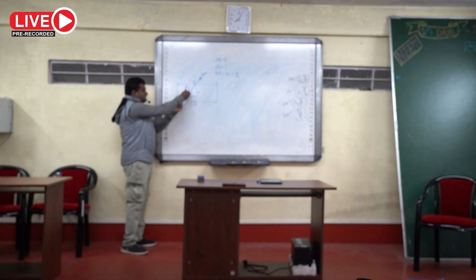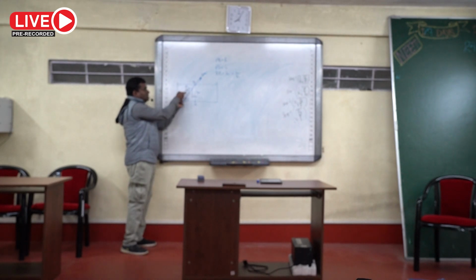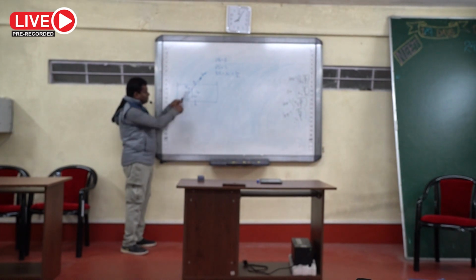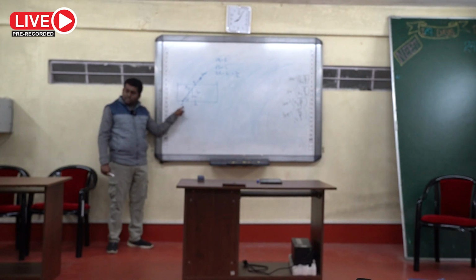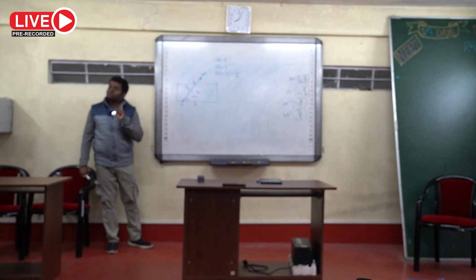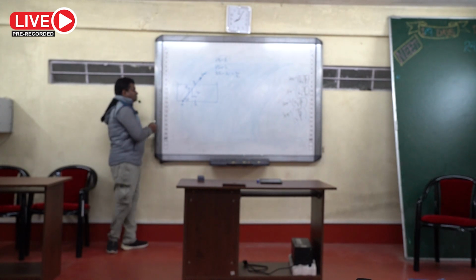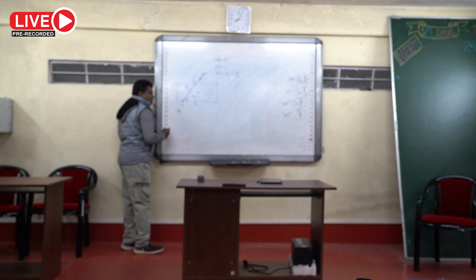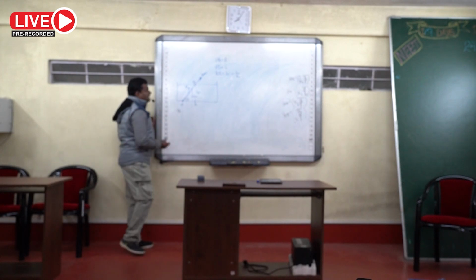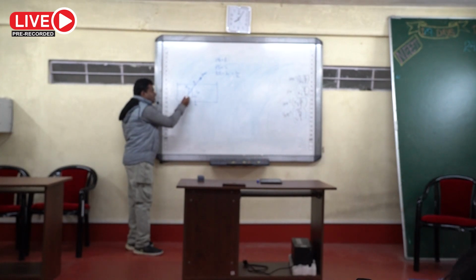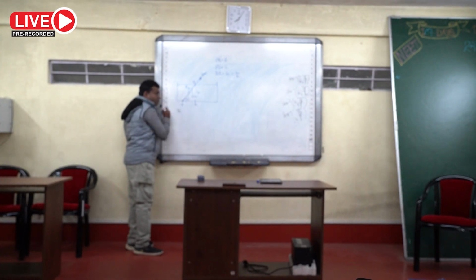Anti-clockwise torque. Why? This is the rigid rod and this is the buoyant force upward, so it will rotate it in the anti-clockwise sense. Since the buoyant force is pulling it up, it will produce an anti-clockwise torque about this point. Anti-clockwise torque is taken as positive. So I will write the magnitude of the buoyant force, suppose B, times the perpendicular distance of the line of action of the force from this point P about which the torque is taken.